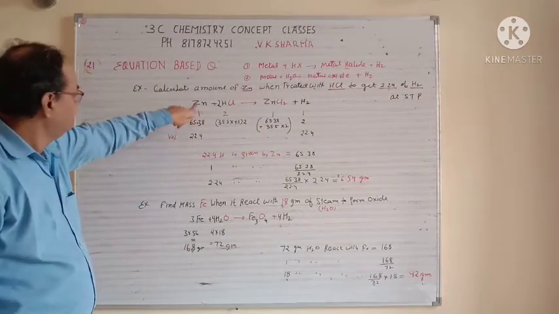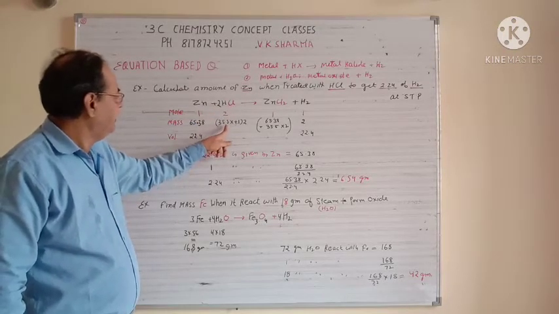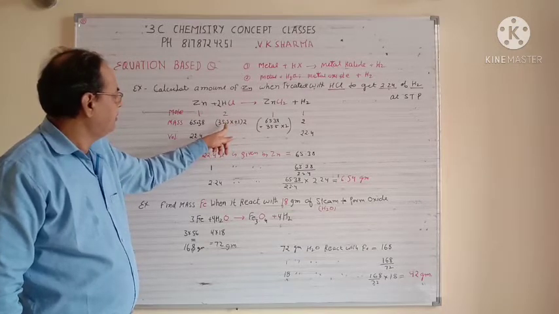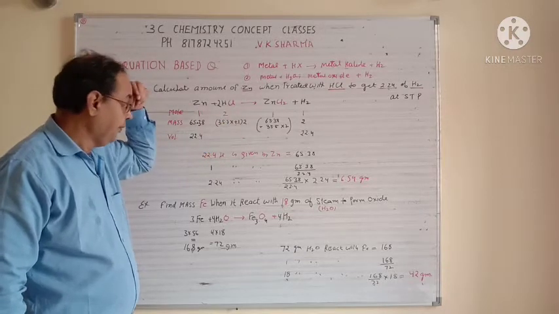So the mass for zinc is 65.38, for HCl it is 35.5 plus 1, that is 36.5, multiplied by 2.